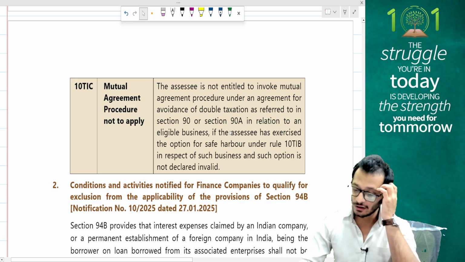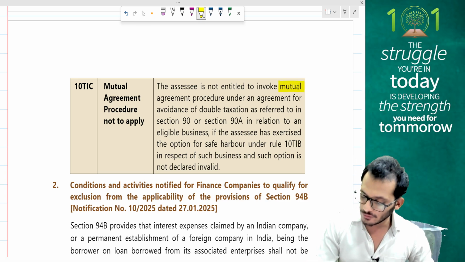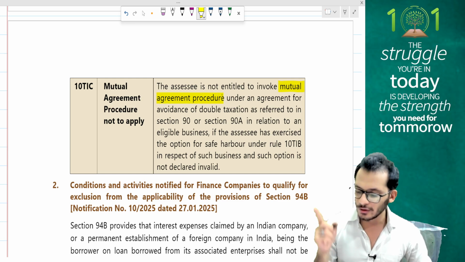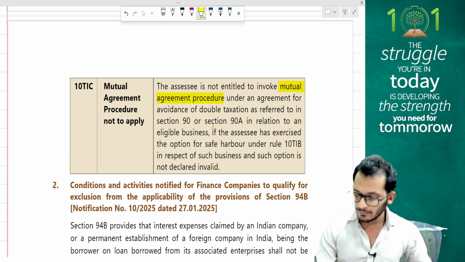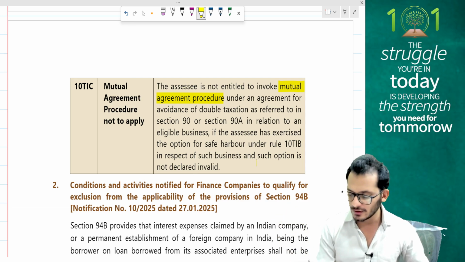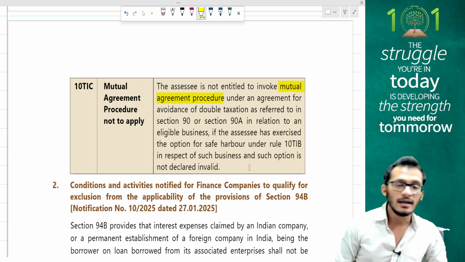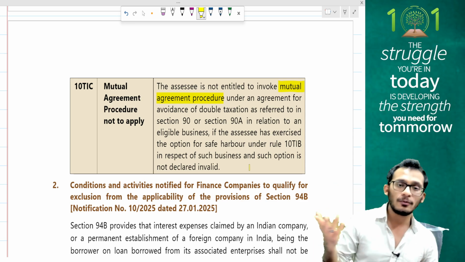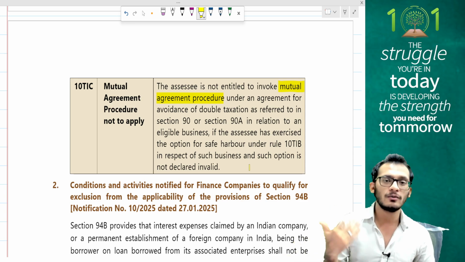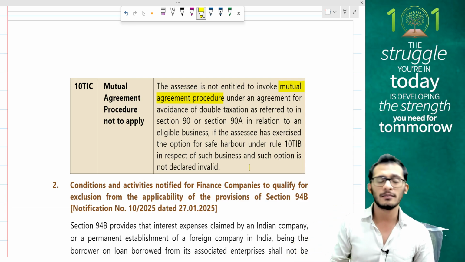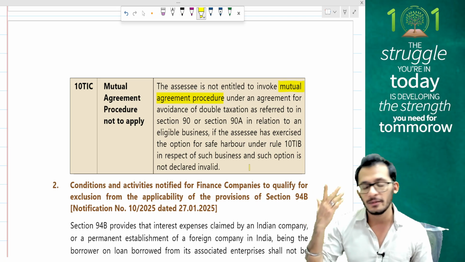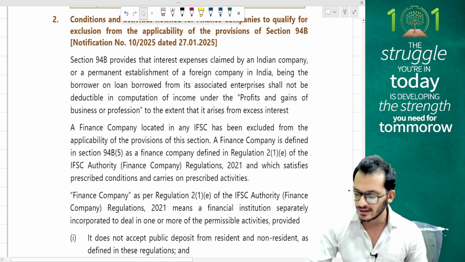Mutual agreement procedure: the assessee is not entitled to invoke the mutual agreement procedure. So MAP has been denied to you the moment you go for this, or if the assessee has exercised the option of safe harbor rules under section 10IB in respect of such business and the option is not declared invalid. So I will not be allowed MAP. MAP is generally for you to go even further. If I don't want to go even further and I'm ready for taking 4%, then why do you need a MAP procedure on this? You will not be allowed the MAP procedure. Very simple, straightforward case.